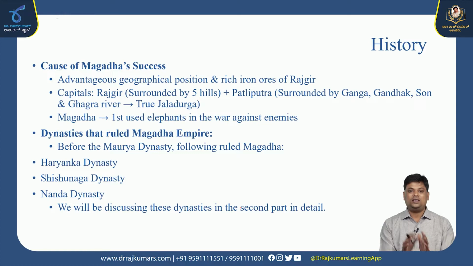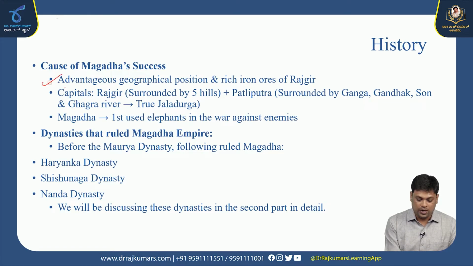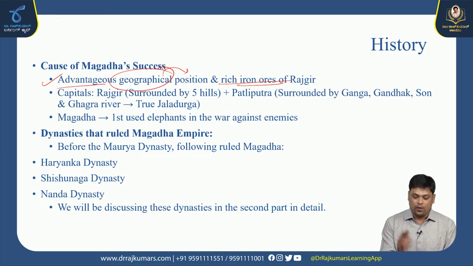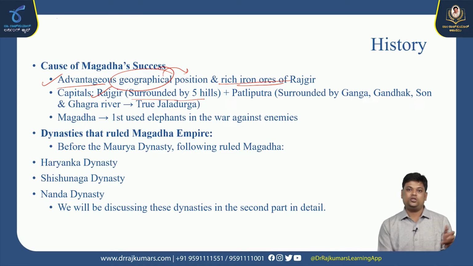Now, what is the reason behind the emergence of the Magadha success? The first reason is all about advantageous geographical position and rich iron ores of Rajgir. Okay, Rajgriha is the capital city of Magadha. Out of the four Mahajanapadas, Magadha became popular and also the first empire in the Indian history. Why means advantageous geographical position, because the capital Rajgir is surrounded by the 5 hills. It is not possible for the enemies to cross the hill and fight against them. That is one of the important, and rich iron ore given to make more weapons to fight in the war.